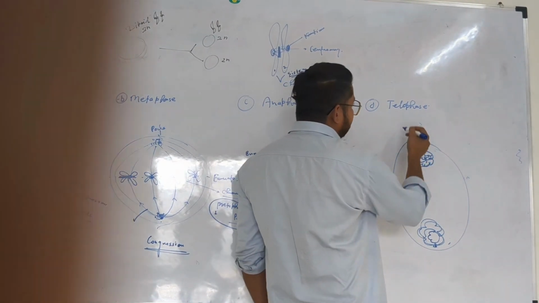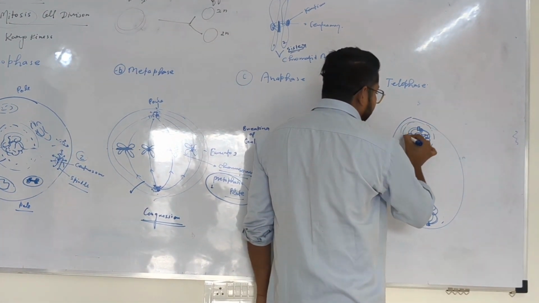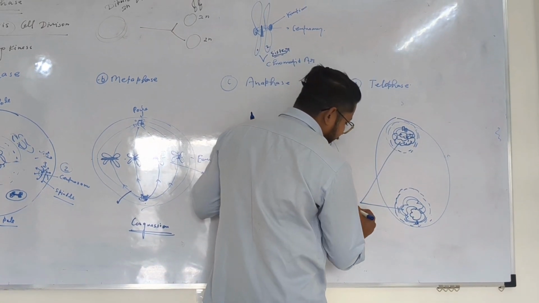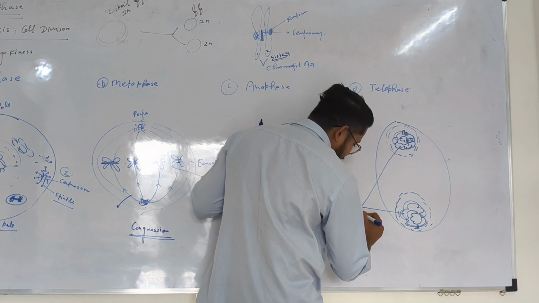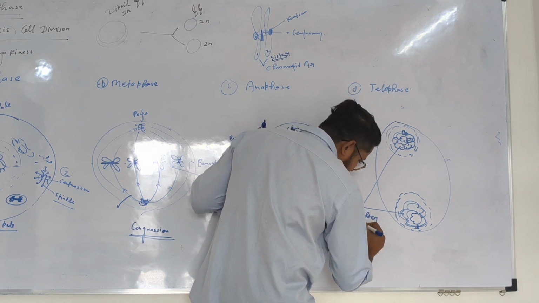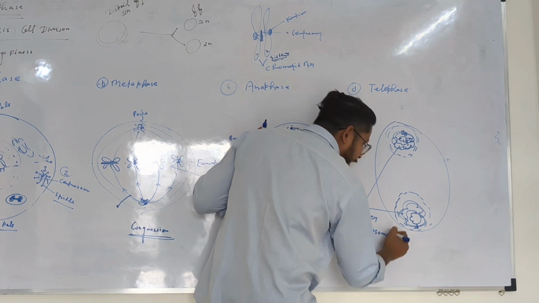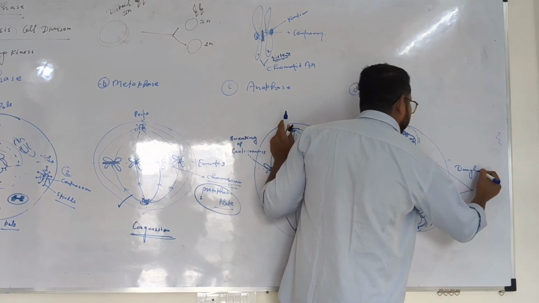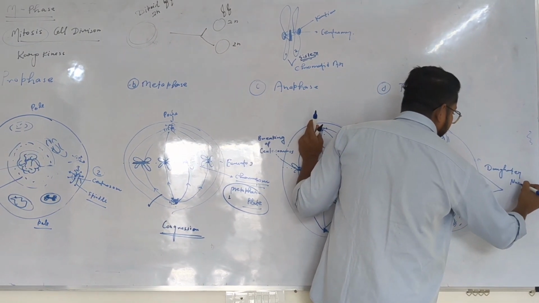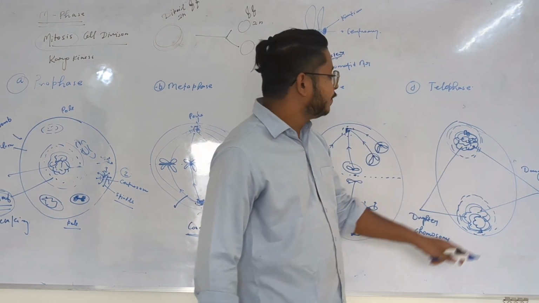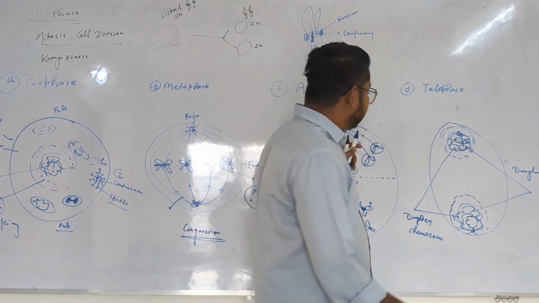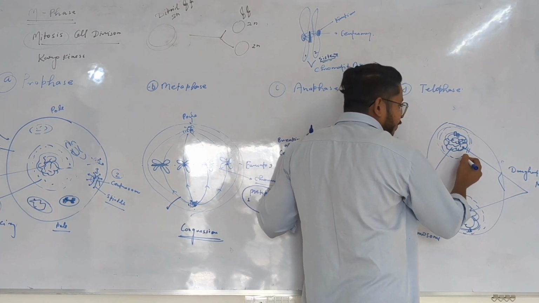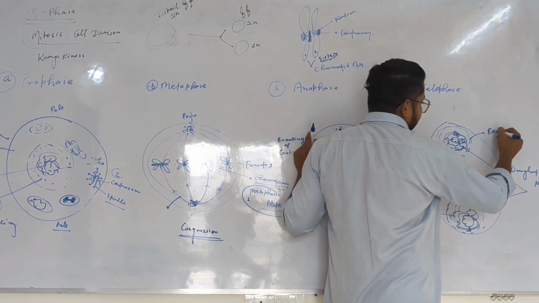At the end of the telophase, the formation of the nuclear membrane also happens. So two types of chromosomes are present over there. Those chromosomes are called daughter chromosomes. And the nucleus that is generated over there is called the daughter nuclei. The product of telophase is the formation of two daughter nuclei, and along with that, in this phase, cytokinesis is also going to be happening in this manner. And here the reappearance of the nuclear membrane is happening.